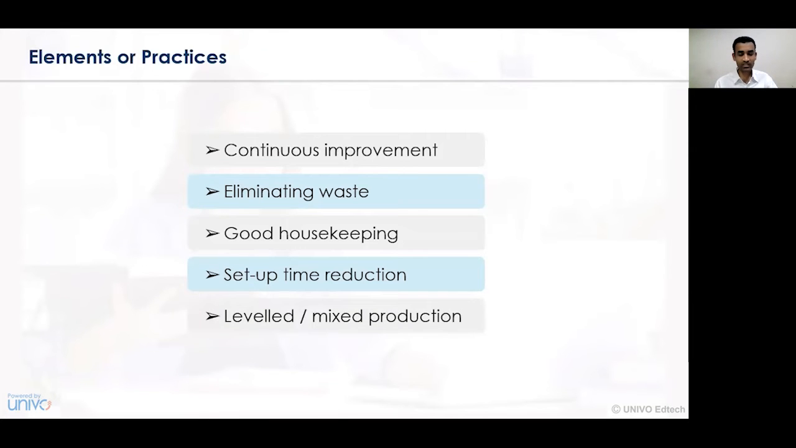The next element or practice that can be implemented is leveled or mixed production. There should be a feature of leveled or mixed production, which focuses on how we conduct a common mixture or proportion of the activities. And hence leveling or mixing the production activities in an organization where several activities need to be completed are called the good practices of gap identification and gap fulfillment.